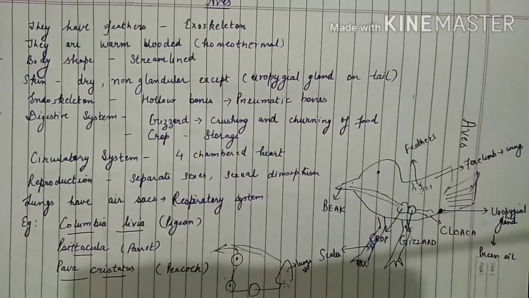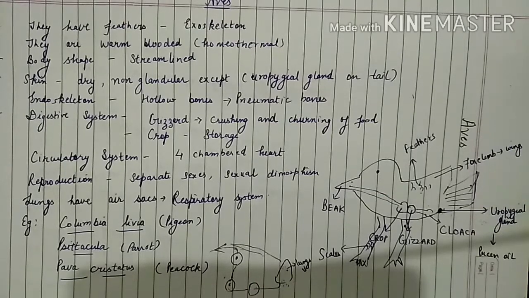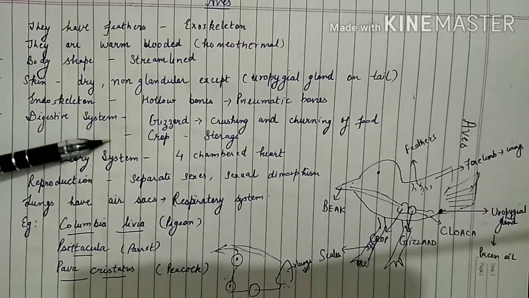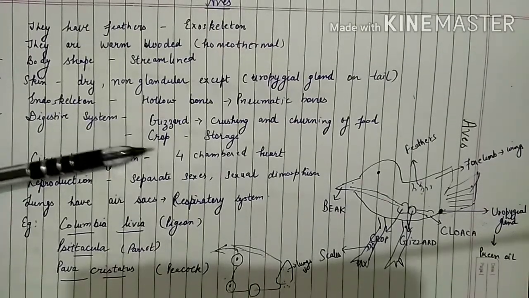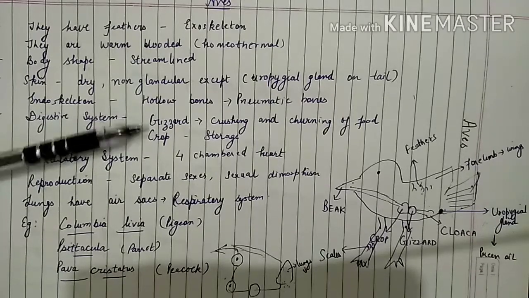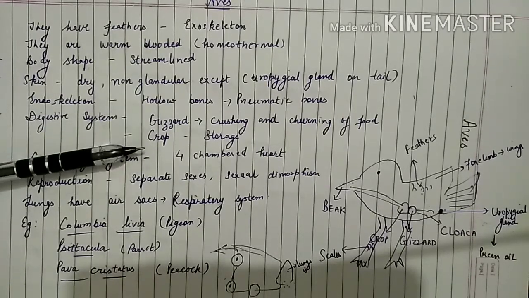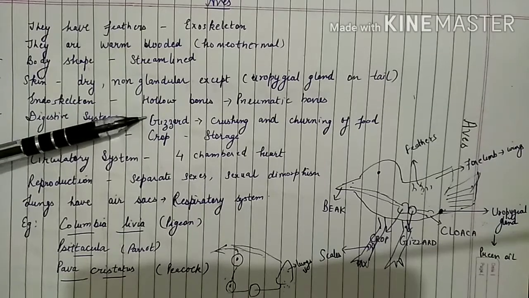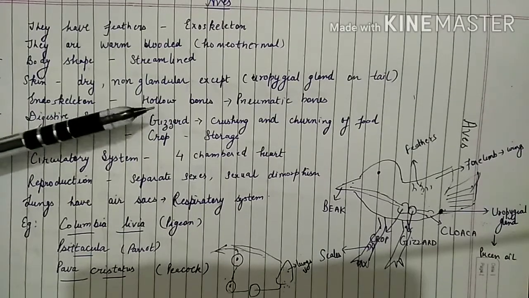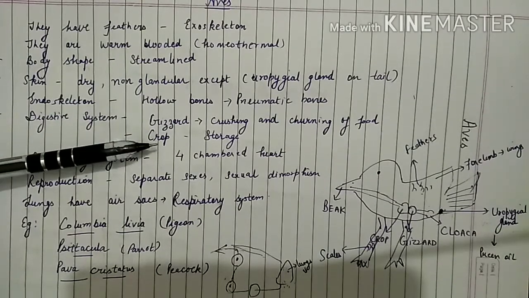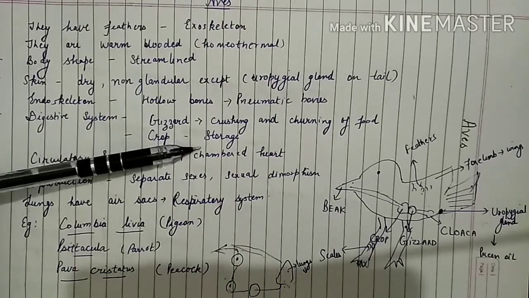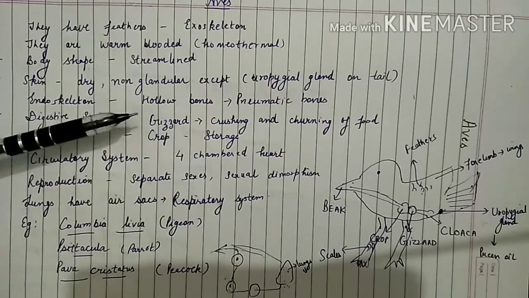Then the digestive system. It is a complete digestive system, but special organs are present in it. They are known as the gizzard and crop. The gizzard is used for crushing and churning of food, and the crop is for storage of food.